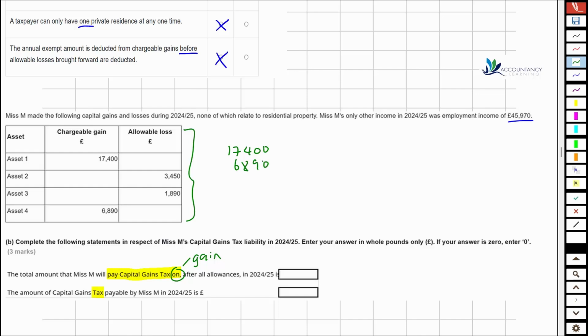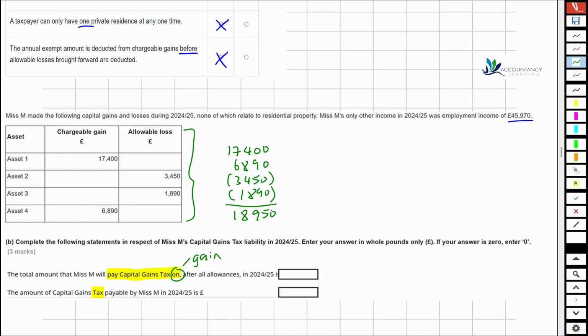But we've got 2 losses, and what the rules tell us is that those losses need to be offset against current year gains first of all. So we need to take off the 3,450 and the 1,890. So those losses are deducted from this year's gains, and that gives us a total gain for the year of 18,950.